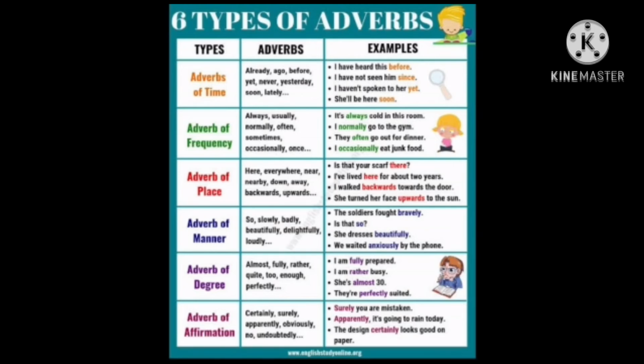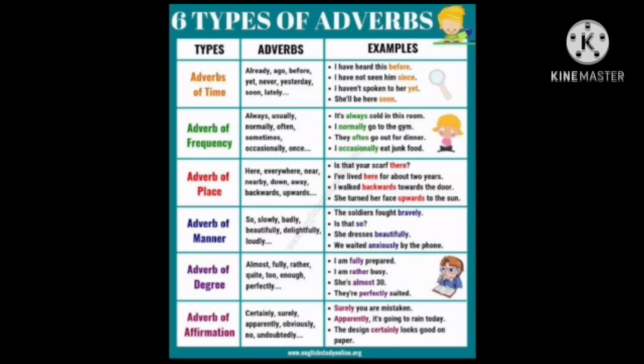Adverb of degree. Almost, fully, rather, quite, too, enough, perfectly. So the adverb of degree basically tells you to what extent it is done. I am fully prepared. I'm rather busy. She is almost 30. They are perfectly suited.